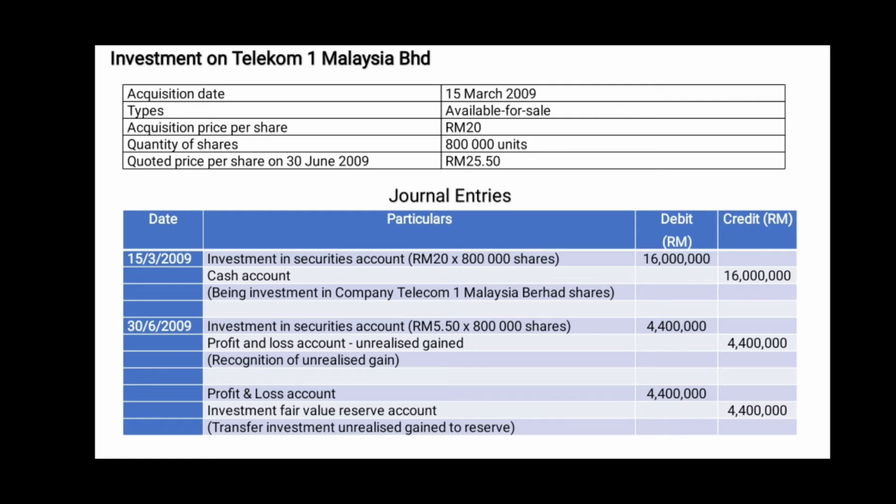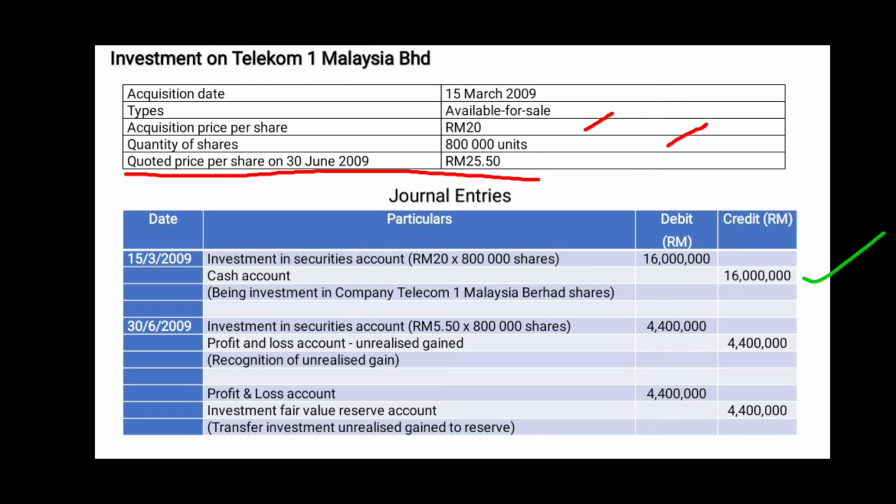For Telekom One Malaysia Berhad, Bank Syariah Malaysia acquired 800,000 units of shares from this company at 20 ringgit per share. To record the acquisition of the shares, we will debit investment securities account and credit cash account amounting to 16 million ringgit. As at 30 June 2009, the quoted price for these shares had increased by 5 ringgit and 50 cent per share, and thus there will be an unrealized gain.